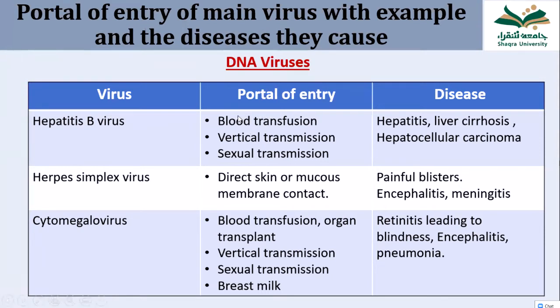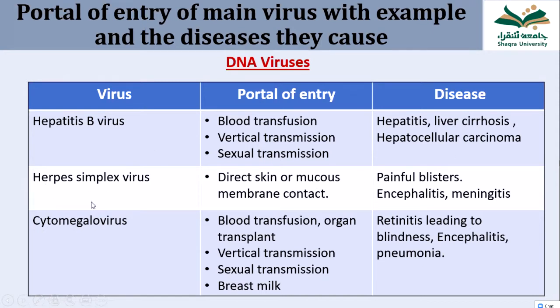It can enter the body through blood transfusion, it can also be transmitted by sexual activity, and also through vertical transmission. Vertical transmission means from mother to developing child. And the disease this virus causes is hepatitis B. The complication of hepatitis B results in liver cirrhosis and liver cancer.